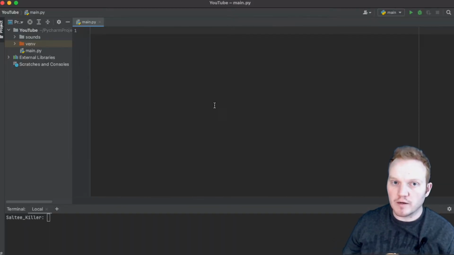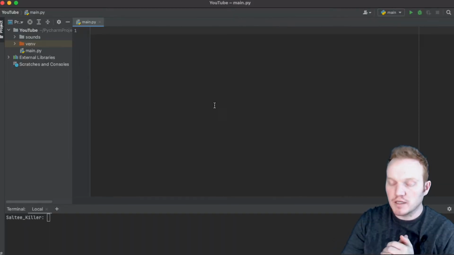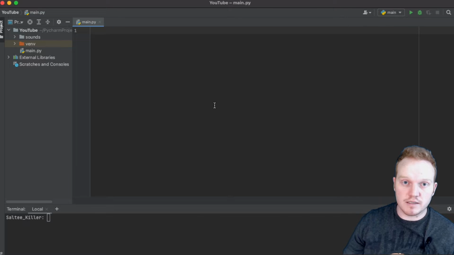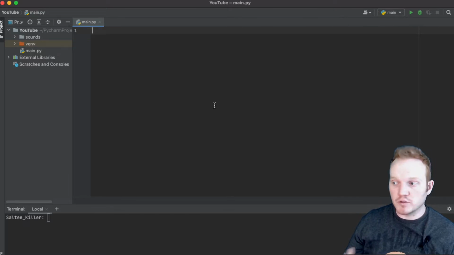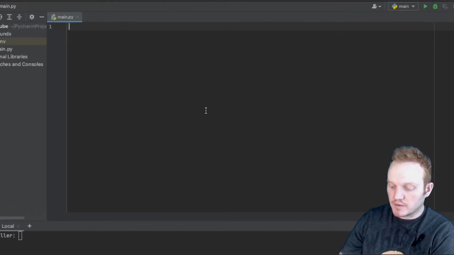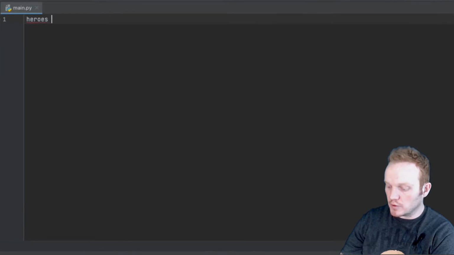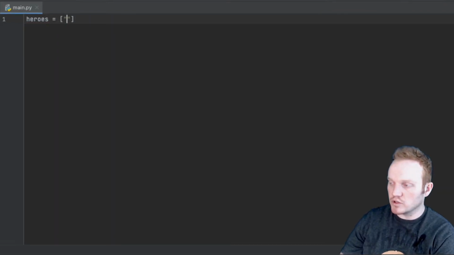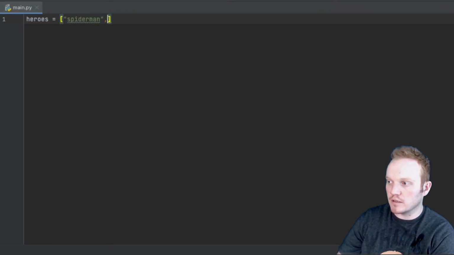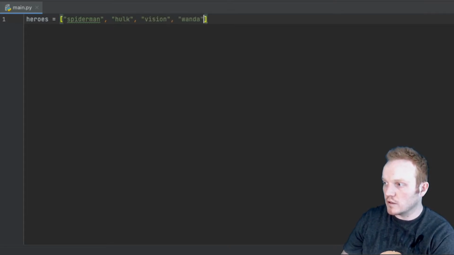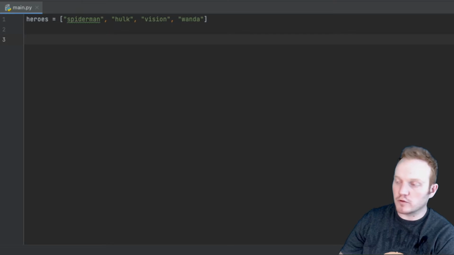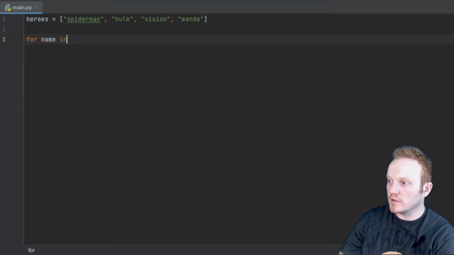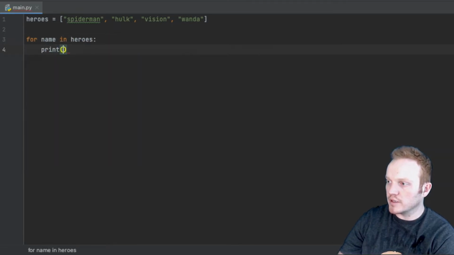So let's look at what we've seen before with the for loop. If you've seen my previous lesson, lesson 6 on the for loop, then you'll remember that we needed some data. We had something like heroes, and we had a list which listed some heroes in there, like Spider-Man, Hulk, Vision, Wanda, and so on. And then we created our loop like this: for name in heroes, print that name.